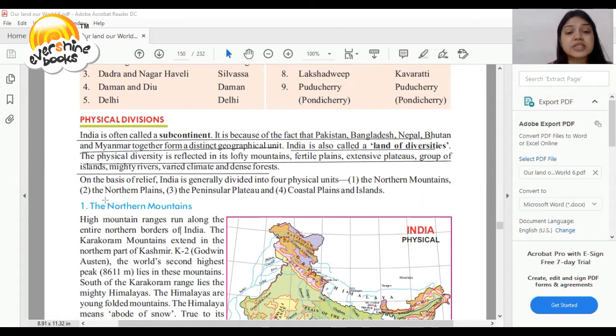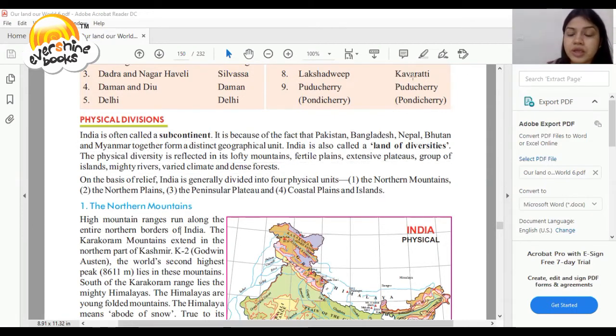So on the basis of relief, India is generally divided into four physical units. So the first one is the northern mountains, the second one is the northern plains, the third one is the Peninsular Plateau, and the fourth one is the coastal plains and islands. So let's discuss the first one, that is the northern mountains.